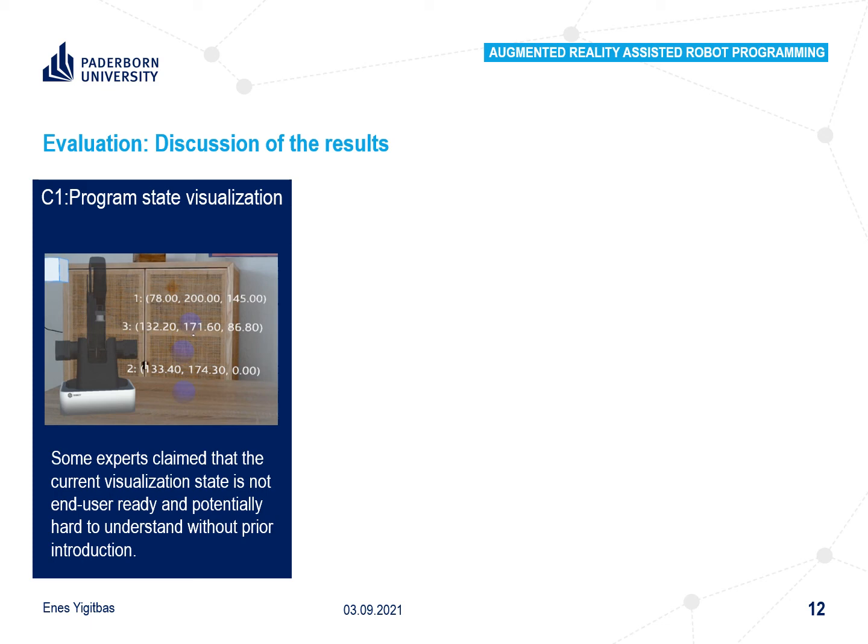Still, the experts claimed that the current visualization state is not end-user ready and potentially hard to understand without prior introduction. Nevertheless, they see the potential of the approach and believe that further development and better AR hardware will circumvent the current user interface problems.